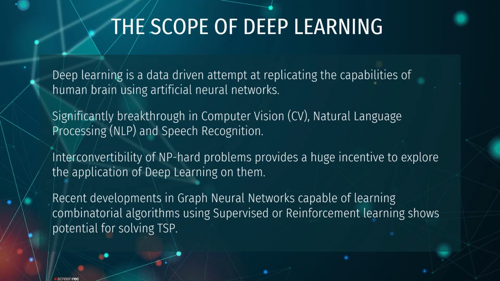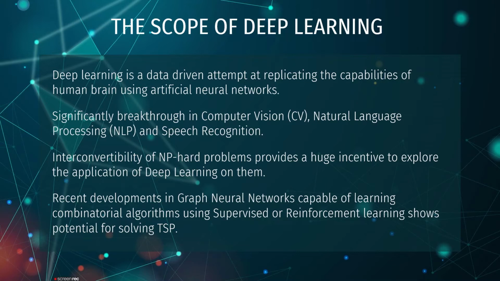Next up, we have application of deep learning in TSP. Deep learning has significantly improved computer vision, natural language processing, and speech recognition in the last decade by replacing handcrafted visual, text, and speech features by features learned from data. Therefore, we find it worthwhile to explore the application of deep learning techniques on combinatorial problems with the goal of discovering better heuristics than the ones handcrafted with decades of human research.